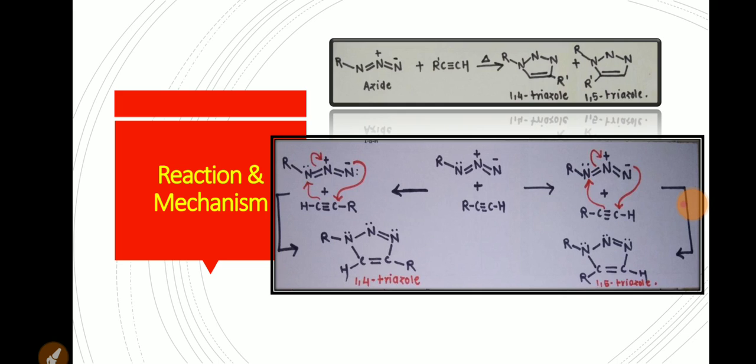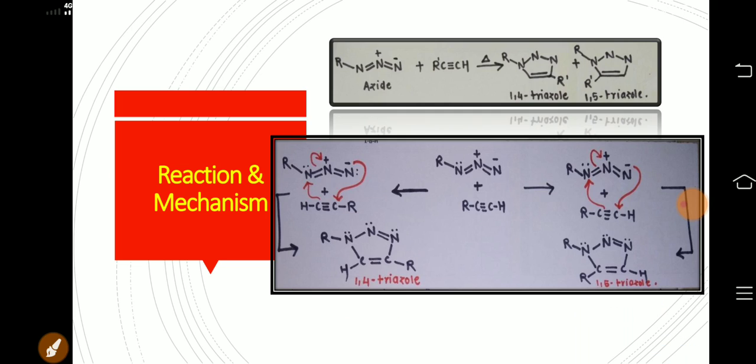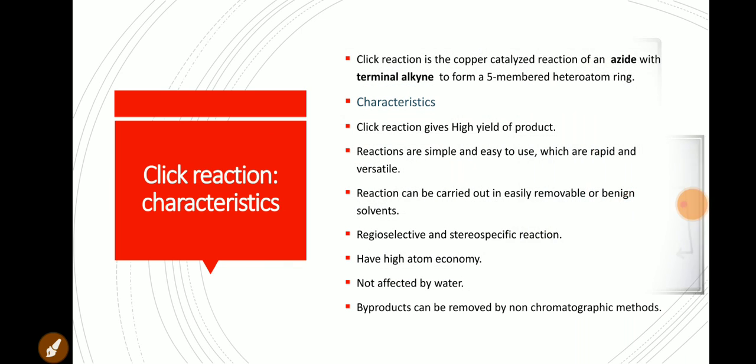Reaction of the terminal alkyne carbon with the terminal nitrogen of azide gives 1,5 triazole as a product, whereas reaction of the terminal azide with the internal alkyne carbon gives the 1,4 triazole product.